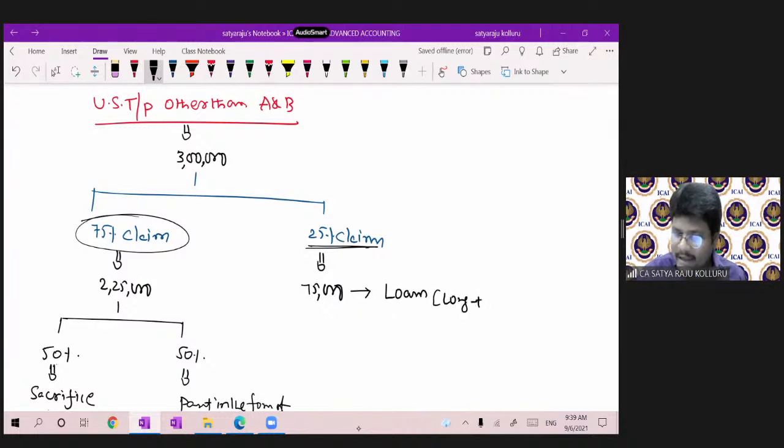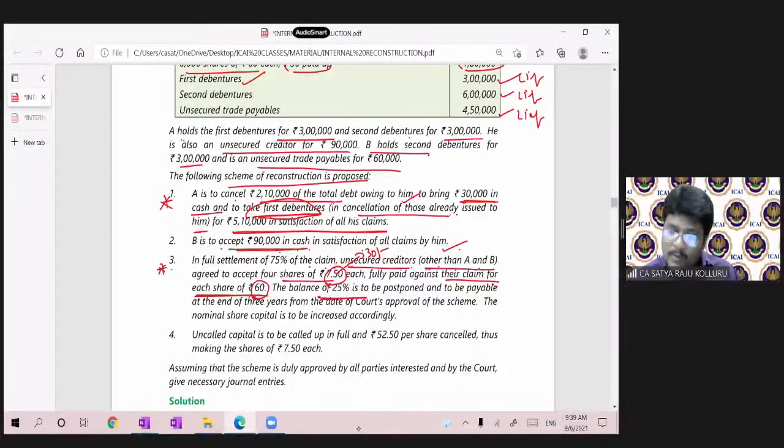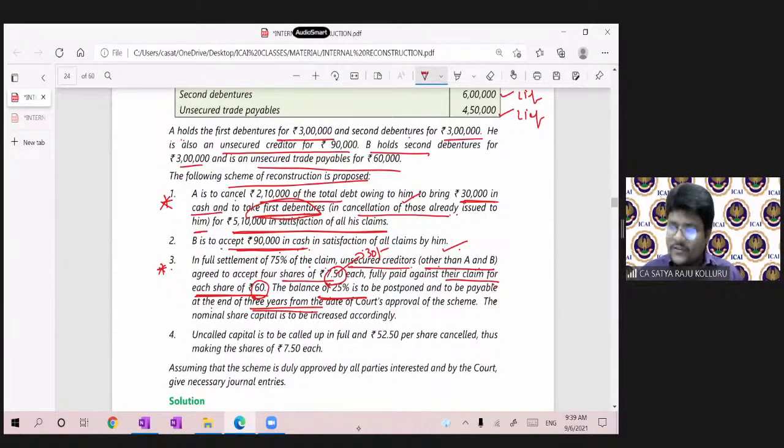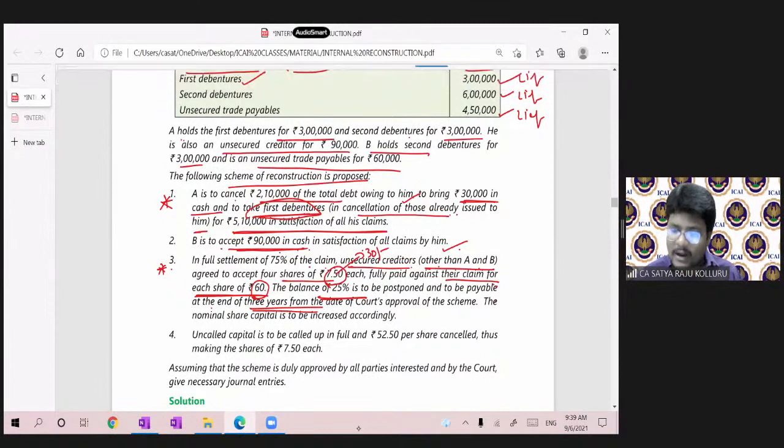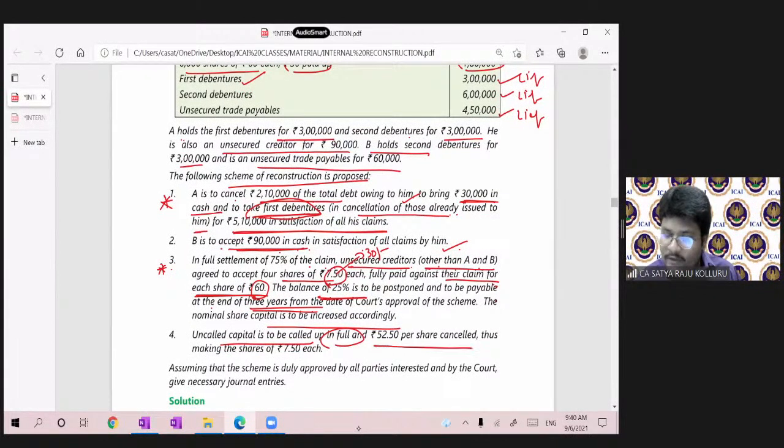Postponed and payable at the end of 3 years means a long-term loan. The nominal share capital is to be increased accordingly. Leave it. Uncalled capital is to be called up in full, and 52.50 per share was cancelled, thus making the shares of 7.50 each.